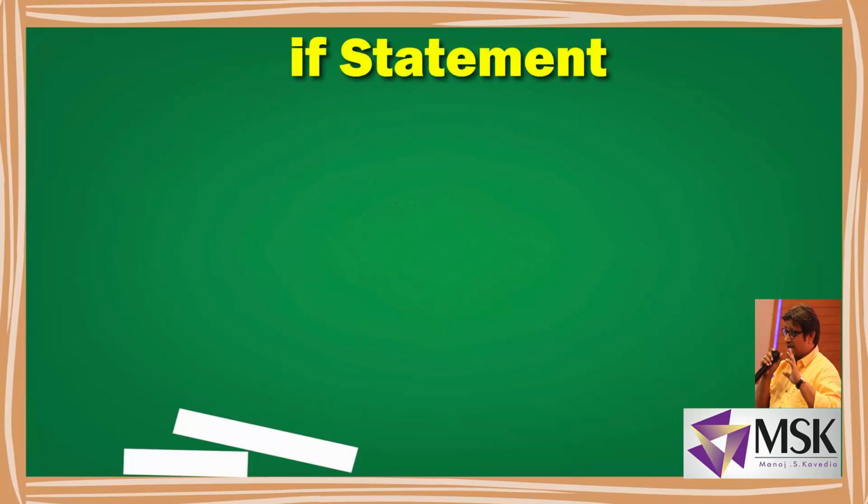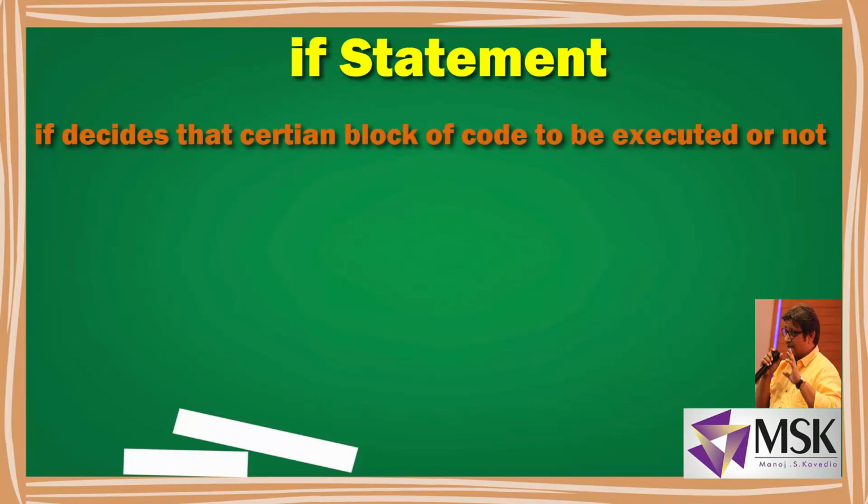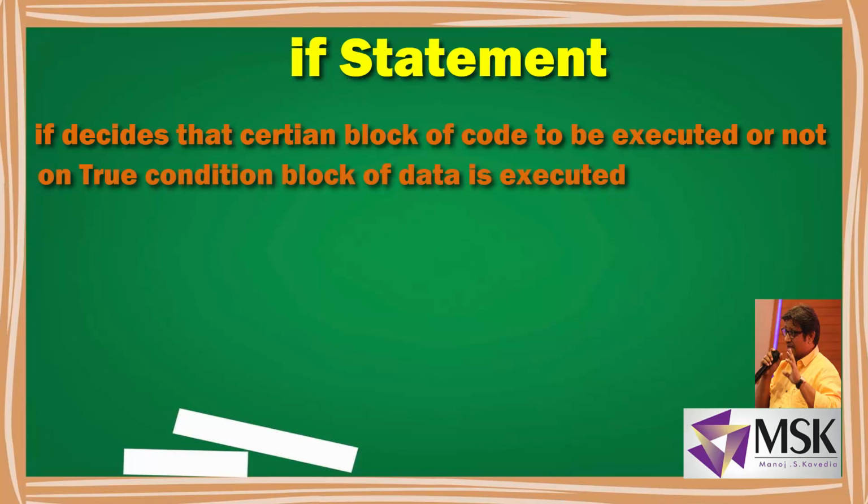So the very first is the if statement. The if statement decides whether a certain statement or block of code is to be executed or not. It only works on a true condition. That is, if the condition is true, execute the statement. There is no else part here, so otherwise it will continue with the normal flow of the program.